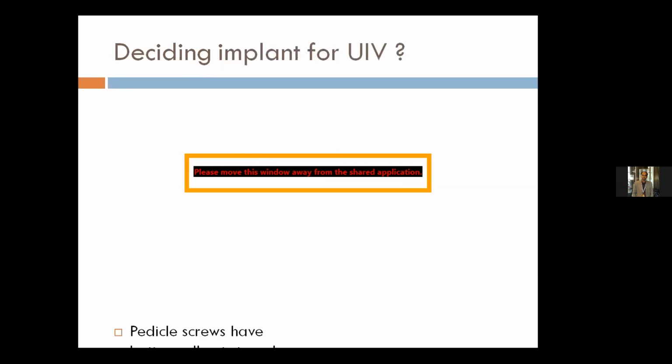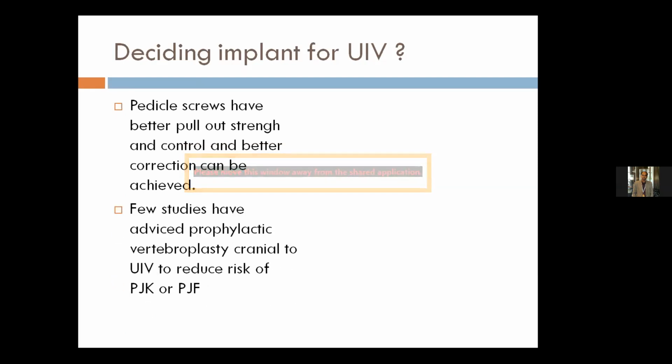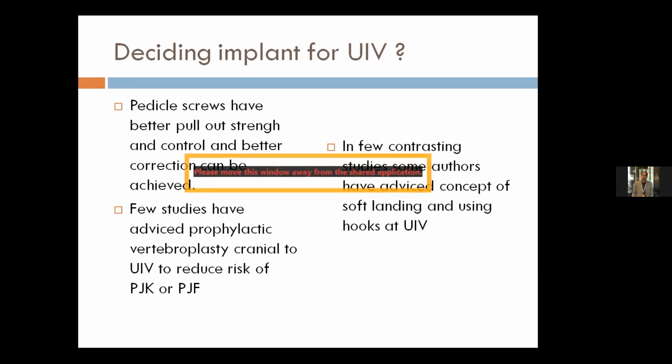Deciding the implant for the upper instrumented vertebral level: pedicle screws have historically been shown to have better pull-out strength and better control to correct the curve. Few studies have advised prophylactic vertebroplasty cranial to the upper instrumented vertebral level to reduce future risk of post-junctional kyphosis or failure.